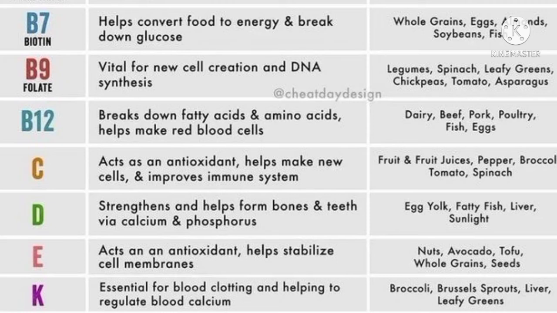Now the next vitamin is C. Vitamin C acts as an antioxidant, which helps to make the new cells and improves the immune system. So this is very important for our body. And the food sources are the fruits and the fruit juices, pepper and the broccoli, tomato, spinach. So these are the sources of vitamin C.